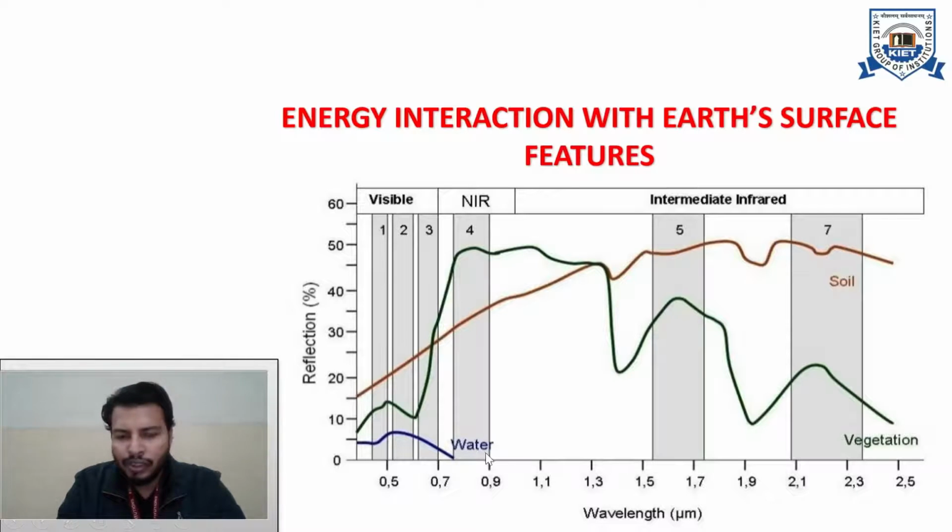So what does it mean? It means that water will not allow reflection for higher wavelengths. It is allowing reflection only in this region, with a peak near about 0.55 to 0.6, that is the blue region. Okay.